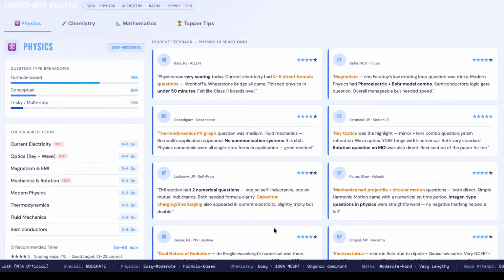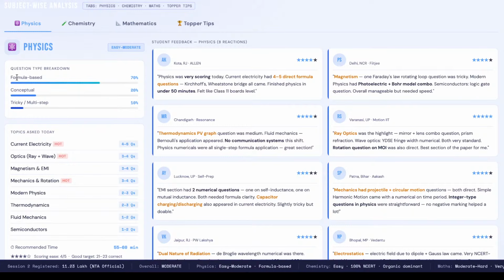People thought that it will be difficult as per the session 1 shift 1, but shift 1 again NTA has come back to the same path, which is it was easy, it was doable. So first you can see on the screen we have highlighted the overall difficulty level, means formula based. As per the reaction that we have received, the physics section was formula based and 70% of the questions were formula based. So if you are appearing for the future exam, make sure, even though the physics was easy to moderate,